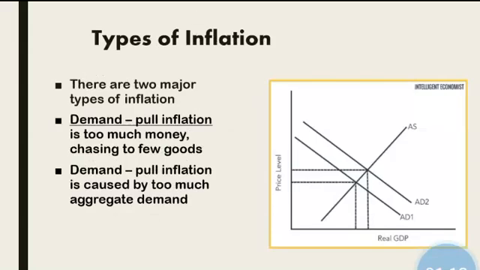Now we are going to look at the different types of inflation. There are majorly two types of inflation. First one is demand pull inflation. Demand pull inflation is too much money chasing too few goods. It is caused by too much aggregate demand. Look at the diagram. We can see how the diagram changes according to the inflation.